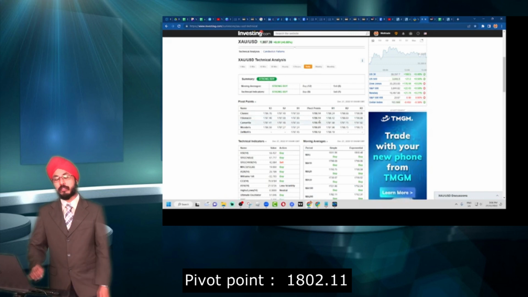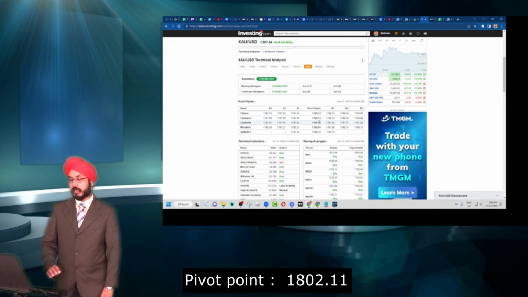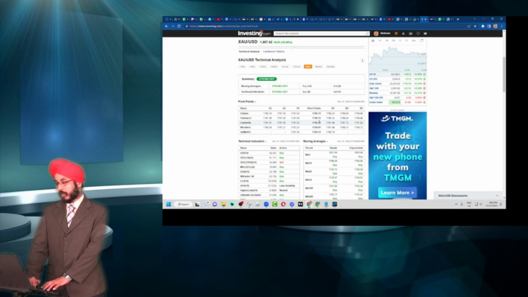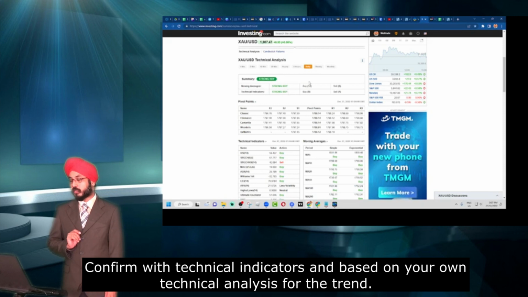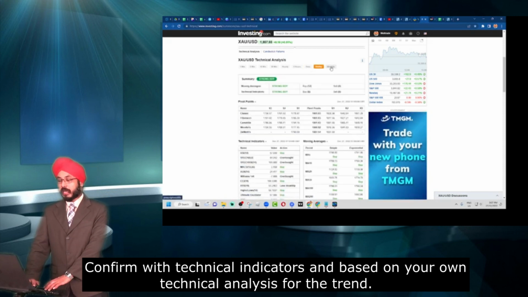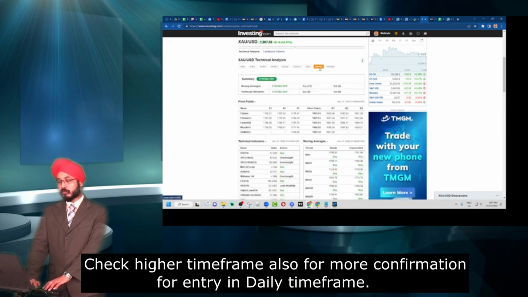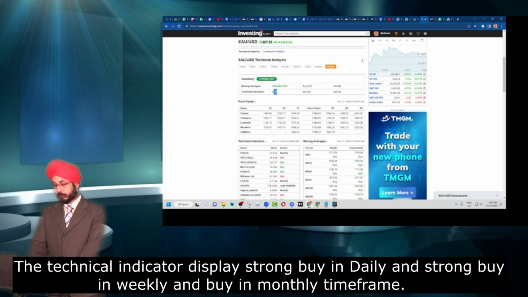What we will have to do firstly is look at what our technical indicators are indicating. As we are able to see here at the daily, our technical indicators are showing us a strong buy. And we will have to check with our other 2 time frames, which are the weekly and also the monthly. At the weekly, we also have a strong buy, and at the monthly, we are also having a strong buy as well.